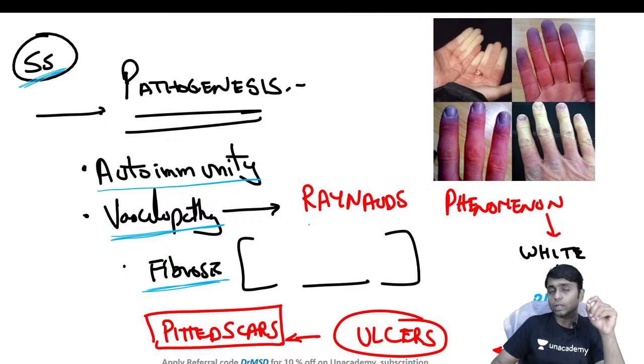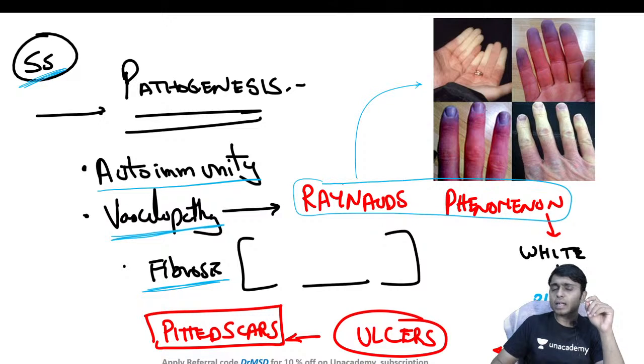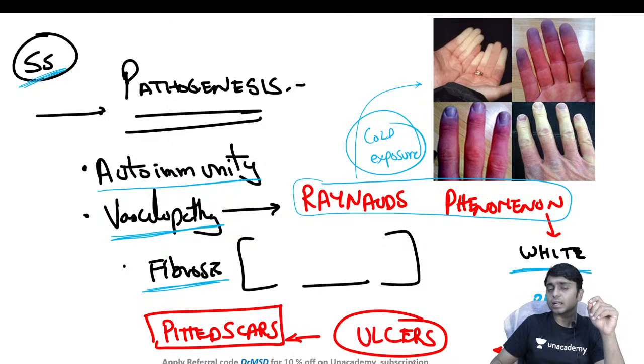when there is exposure to cold. Here you are able to see the hands of this particular patient, showing Raynaud's phenomenon. On cold exposure, initially there is vasoconstriction, because of which the skin appears white.